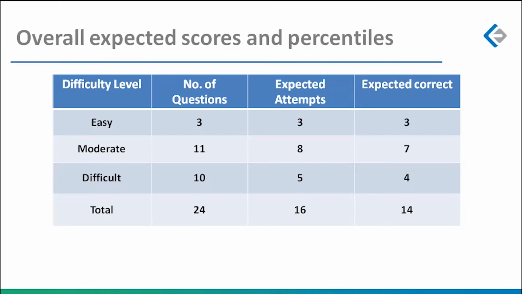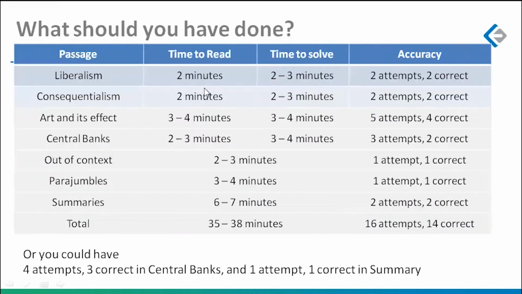Time management. I would say that in terms of time management, you would have given maybe 5-6 minutes to easy questions and another 20 minutes or so to moderate ones. How many questions are there? There are 8 attempts in moderate, right? So 2.5 to 3 minutes per question, 20 to 25 minutes for moderate questions, and the rest of the time to difficult questions. So what would this work out to? It will work out to this. What should you have done?